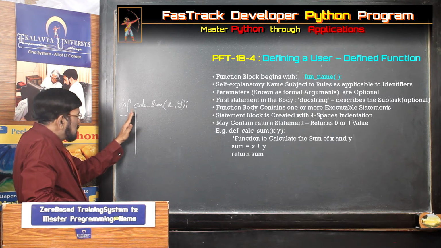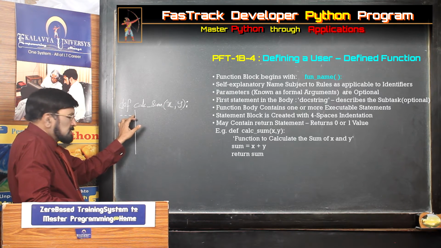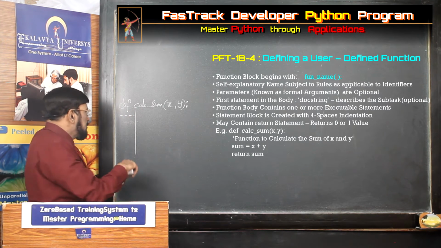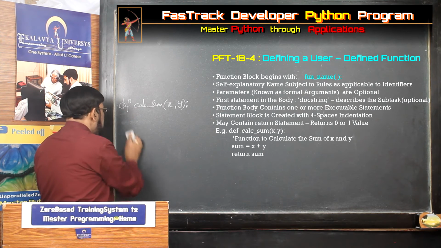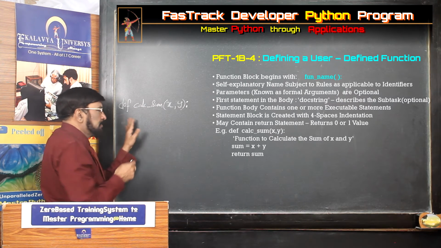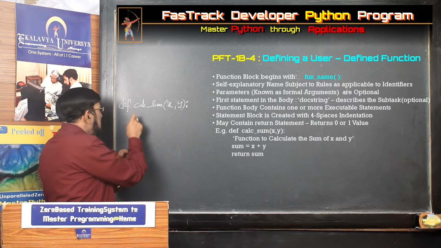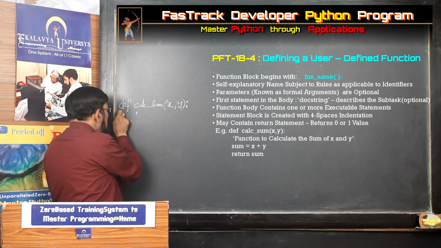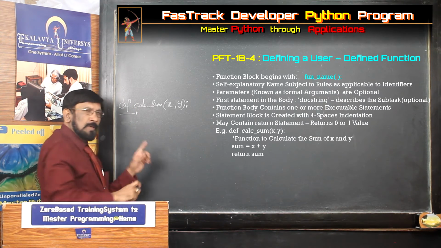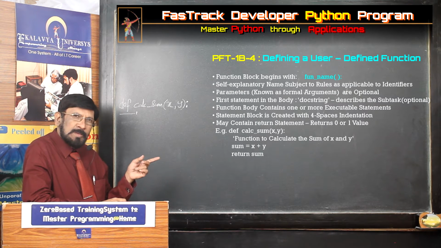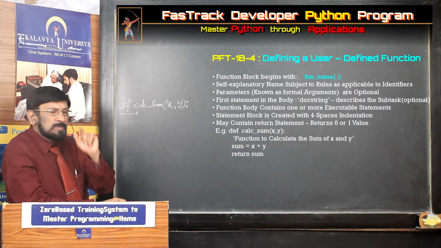Actually, whenever you want to start a block, you have to leave four spaces; that is called indentation. Thereafter, within this you have to write. Next line, we have to write a docstring. Here, remember the four spaces we left: four only, not less than four or more than four.